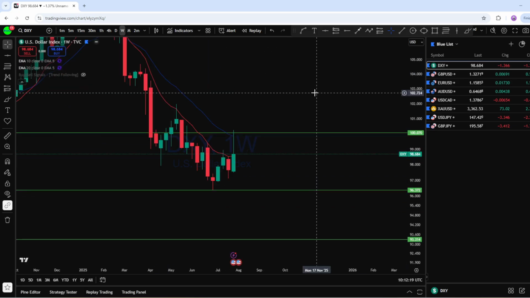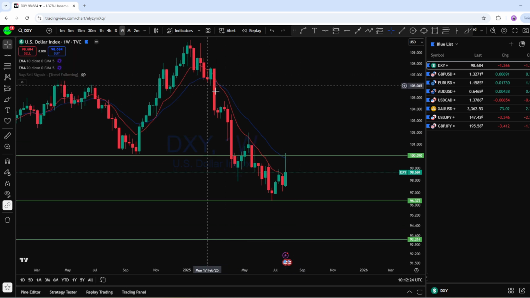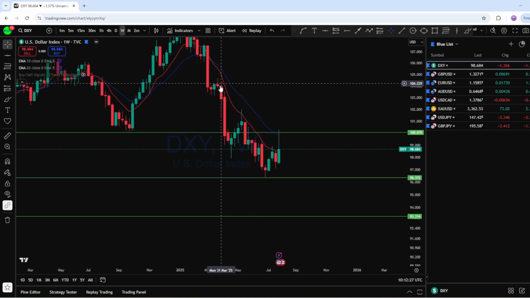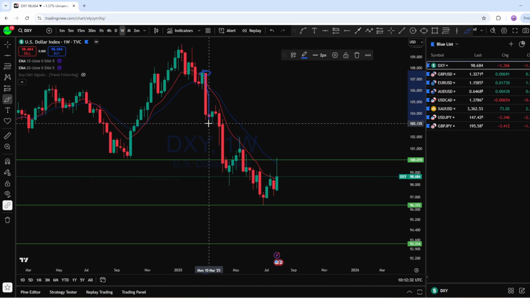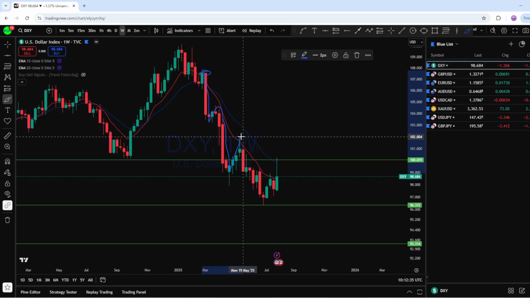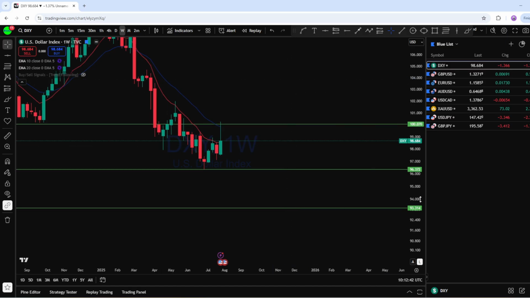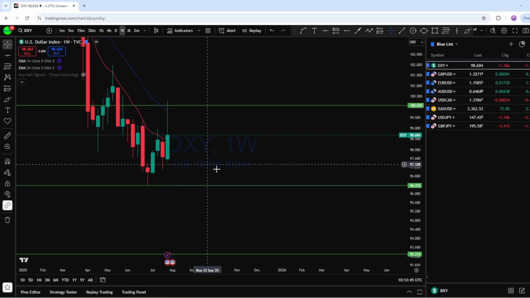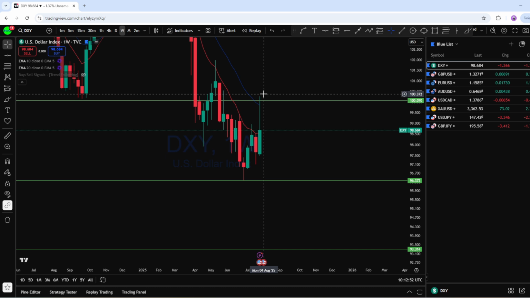If we look at the weekly chart, we can see that in the weekly time frame, DXY after this crossover of the 10 and 20 EMA was maintaining a downtrending market structure. From here, a big move followed by this pullback, another move, a deeper pullback, and the market is still maintaining that downtrending market structure, creating a series of lower highs and lower lows, except this weekly candle. This is the NFP week, where the market has made an initial bounce back to the upside to this liquidity zone, and we see a long wick candle formation here.